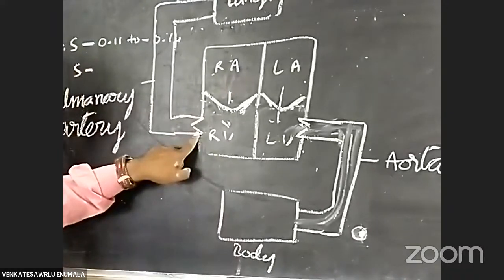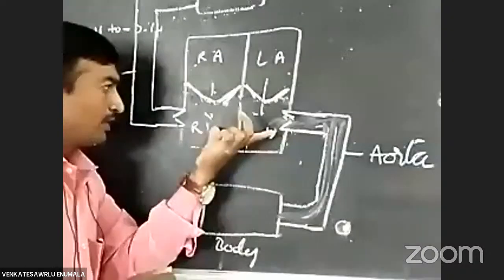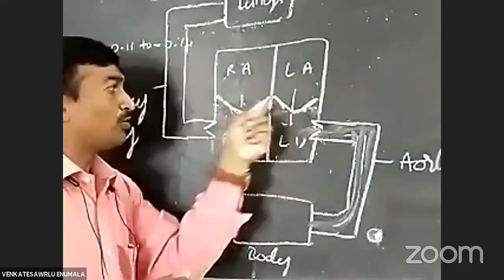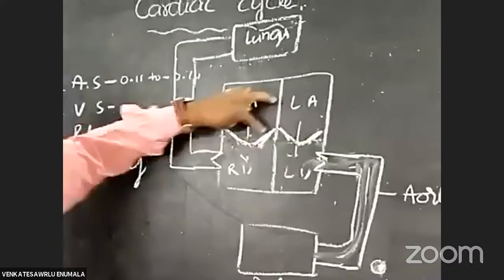Okay, here in the second phase, the ventricular systole, you already know volume decreases, then pressure increases. Whenever pressure increases, these valves close. What is the name of this valve? This is the tricuspid valve. This is the bicuspid valve.